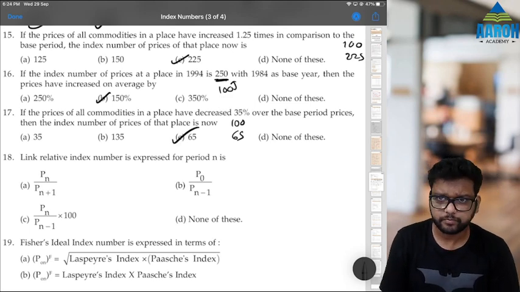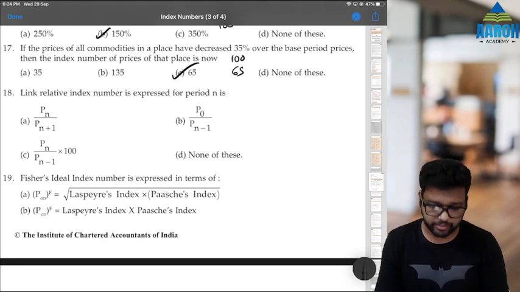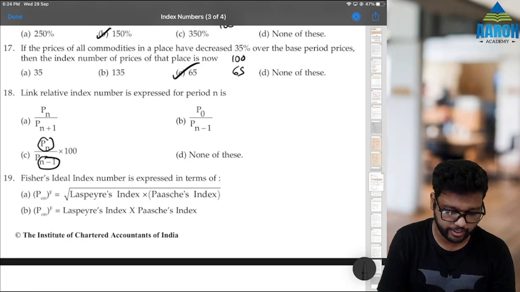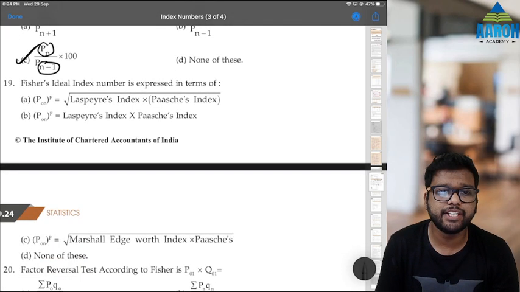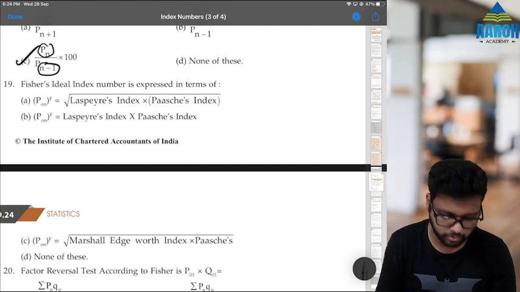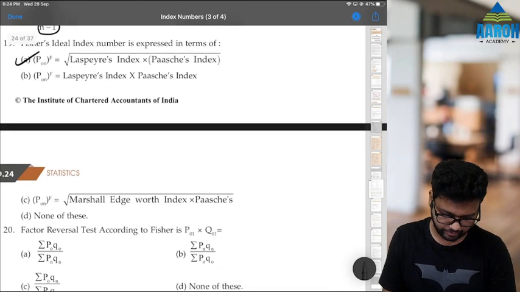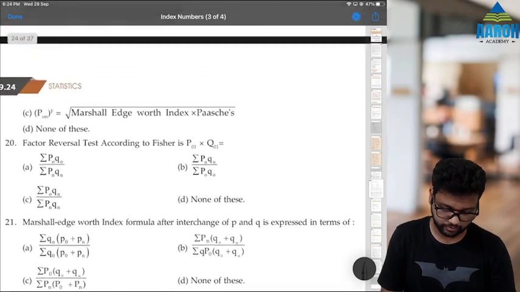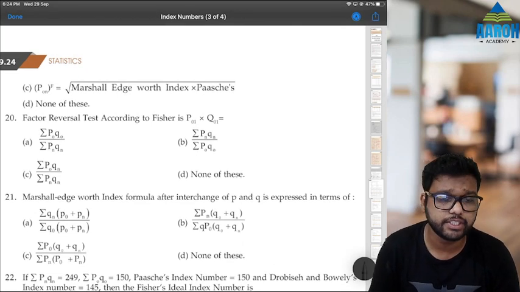Okay. 18th is simple. Link relative index number, link relative is what? Current year price divided by previous year price, n minus 1, into 100. So C is the correct answer. 19th could be, Fisher's index number is what? Laspeyres into Paasche, under root. So obviously A. Fine. Next, 20. Okay, fine. 20. Let's keep it as last one for this video.